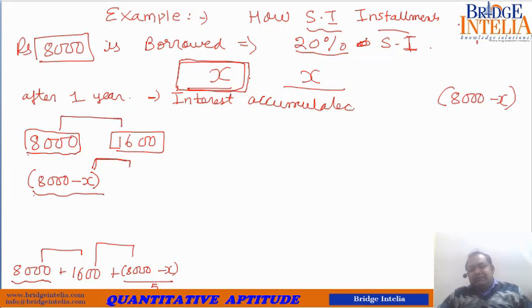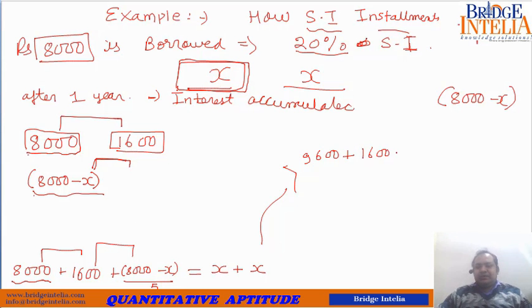And you are paying him in 2 equal installments. So mathematically speaking, this should be equal to X plus X. If you solve this, 8,000 plus 1,600, that means 9,600, plus 8,000 minus X by 5, that means 1,600 minus X by 5, is equal to 2X.